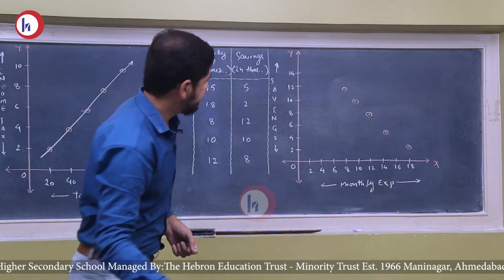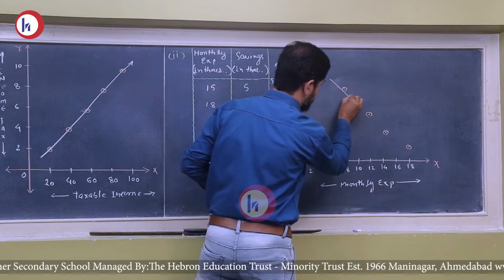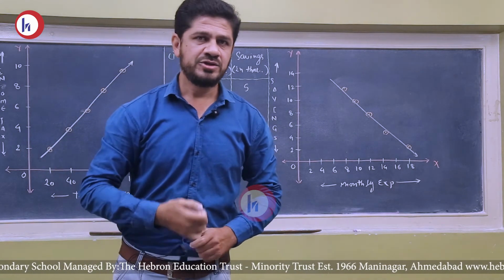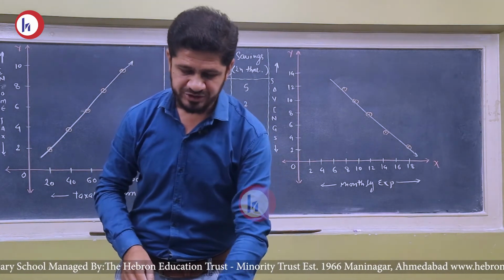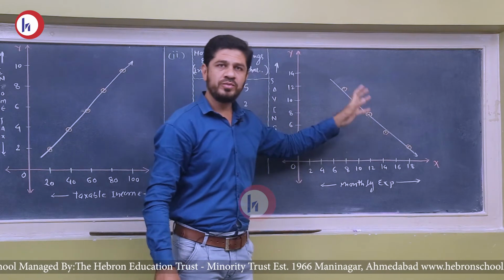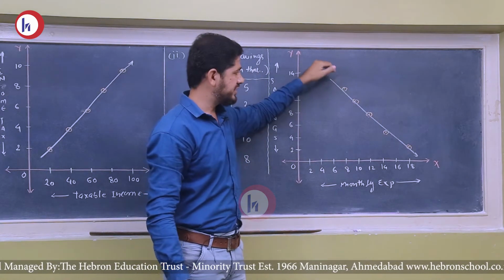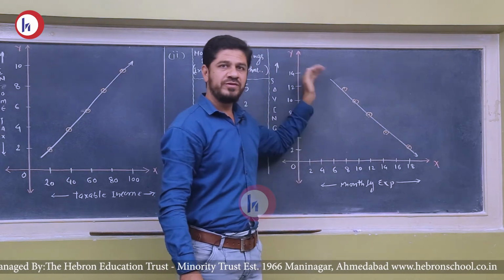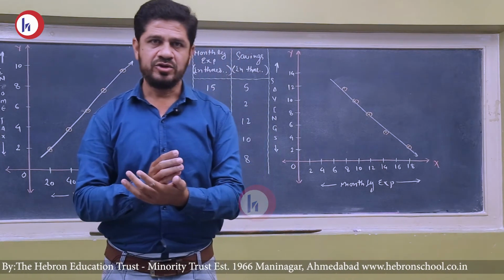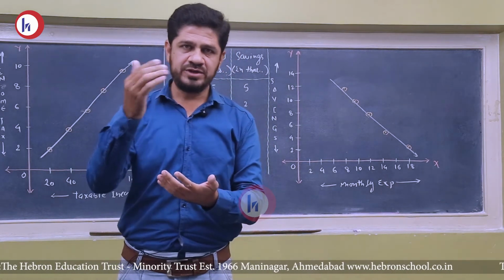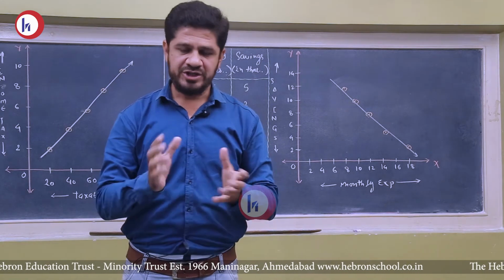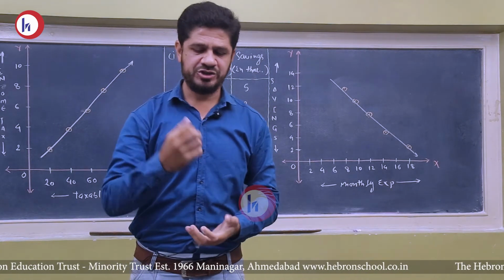Now friends, you can see that all the points lie on a single line but downward, left to right. So it is called the perfect negative correlation. When all the points on a scatter diagram lie on a single line in the downward direction from left to right, it is called perfect negative correlation.